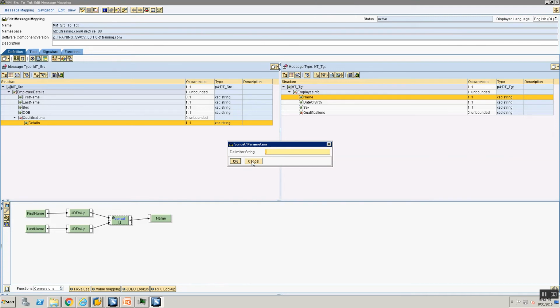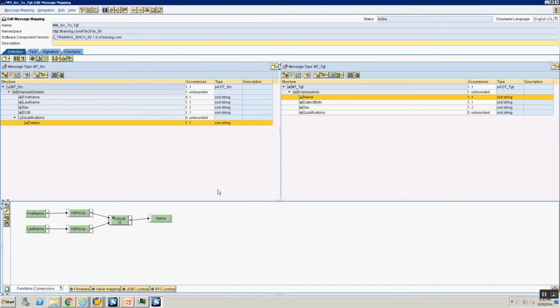So the message I'm leading towards is, is there a way where you can make this configurable, where I can pass parameters to my mapping, so that if there is a change tomorrow, I do not need to change my mapping, but I make the change in my integration directory? Something similar to what we saw as a fixed value and a value mapping, but now for parameters within your mapping. The answer is yes, you can, and that is where parameterized mappings come into the picture.